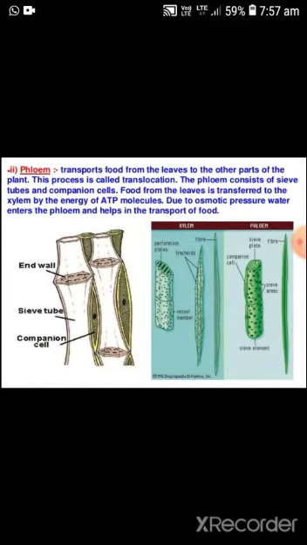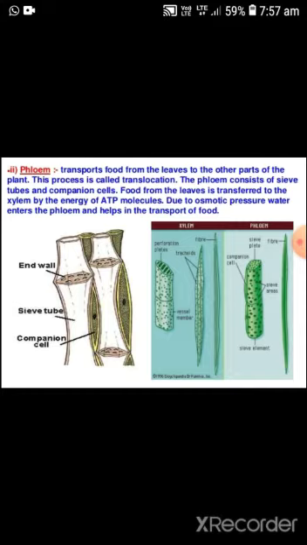The phloem transports food from the leaves to the other parts of the plant. When the plants prepare their food in their leaves, not all of the food prepared is used for the different needs. A small amount of the food is used to obtain energy, but the rest of the food is stored in different parts of the plant.